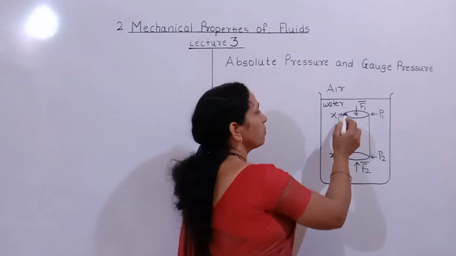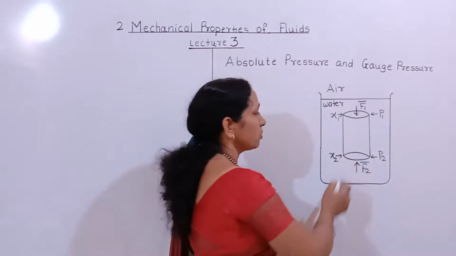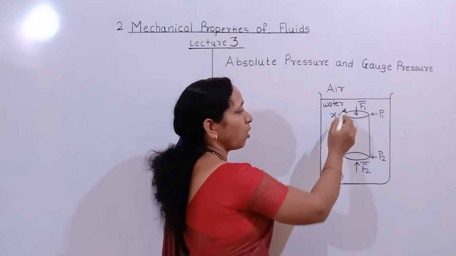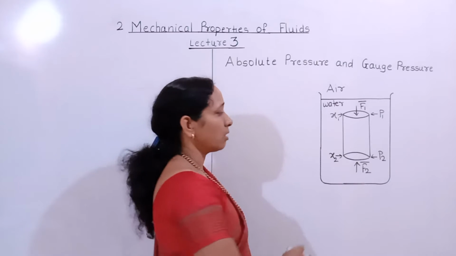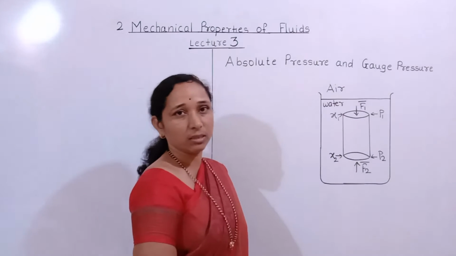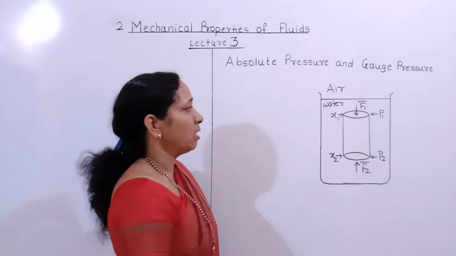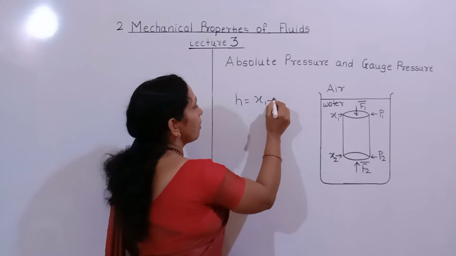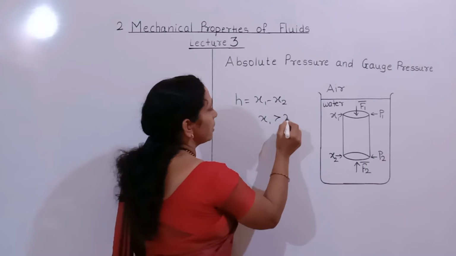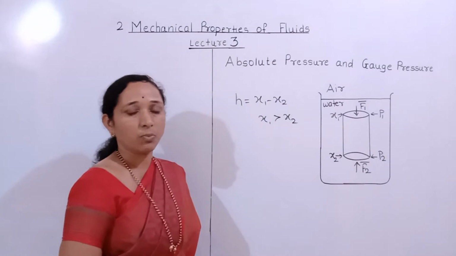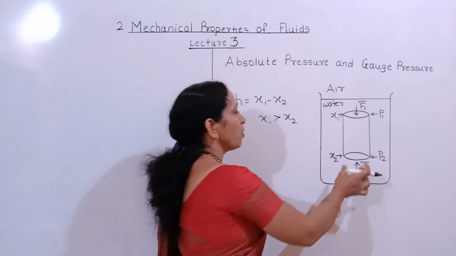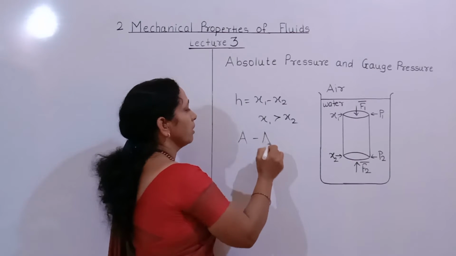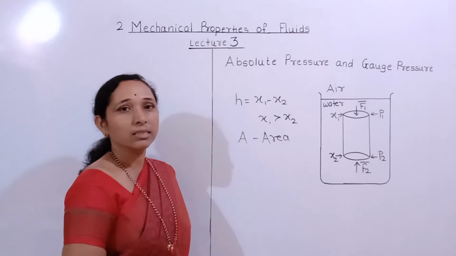and here x1 is the height, x2 is also a height, that is, the height of the top surface of the cylinder and the height of the bottom surface of the cylinder from the reference point. Now therefore the height of the cylinder is h equal to x1 minus x2. Here x1 is greater than x2 from a reference point. Then suppose this imaginary cylinder has a base area A. A is the area of the imaginary cylinder.